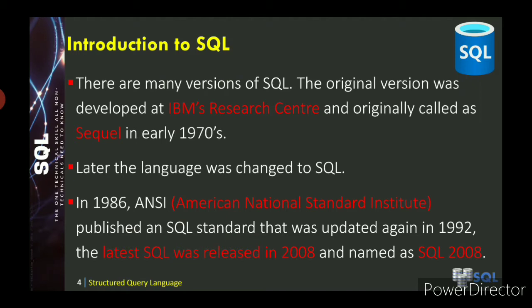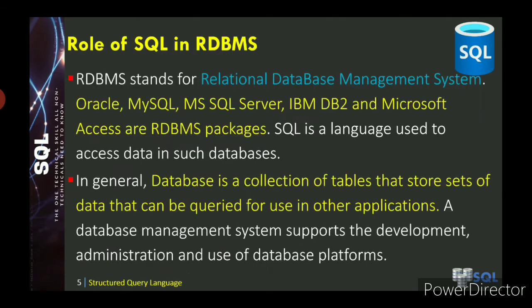In 1986, ANSI, underline that, the expansion of ANSI is American National Standards Institute, published an SQL standard that was updated again in 1992. The latest SQL was released in 2008. Now we are using the 2008 version, named SQL 2008. So the latest SQL standard as of now is SQL 2008, released in the year 2008.